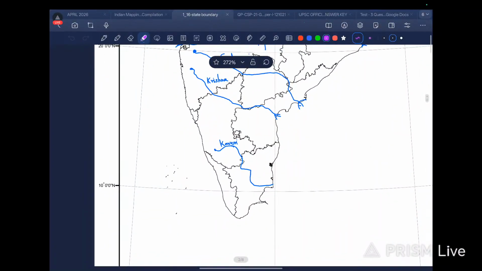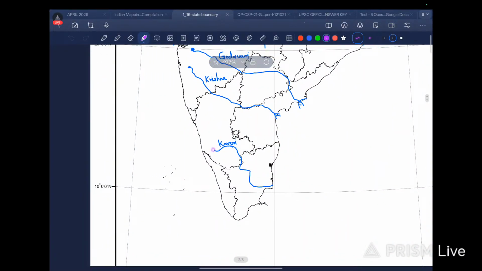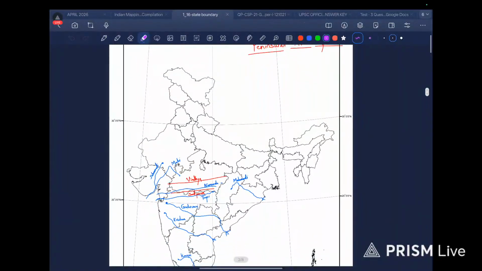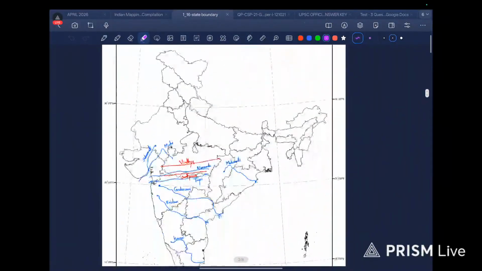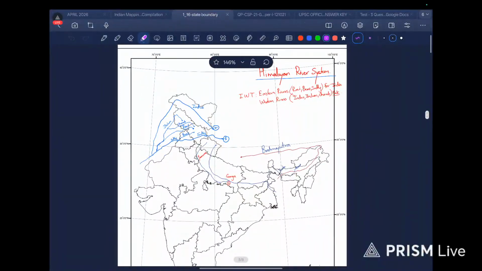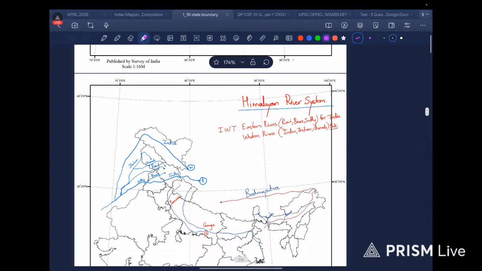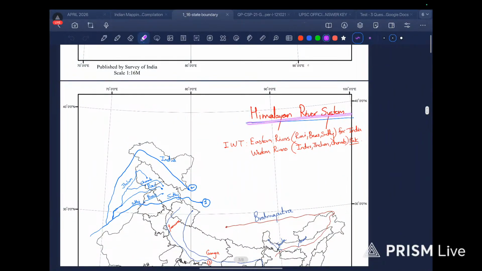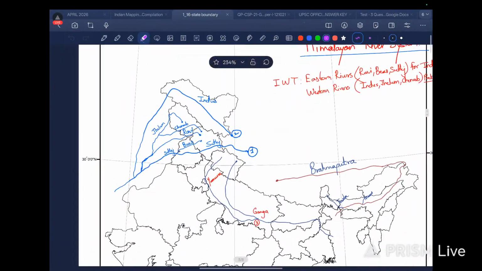Then we have the Kaveri River from Karnataka to Tamil Nadu, and from Tamil Nadu directly to the sea. So we are sorted with the peninsular river systems. Then we move to the Himalayan river system. Okay, this is the most important thing that we need to remember. Himalayan river system.